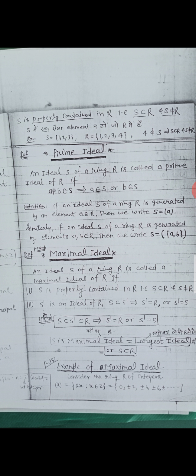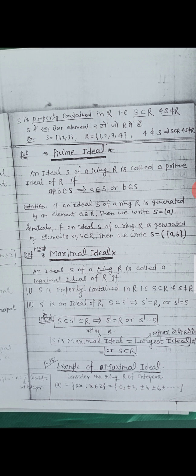Maximal ideals. An ideal S of a ring capital R is called a maximal ideal of capital R if, first, S is properly contained in capital R, that is, S is a subset of R and S is not equal to R. Second, if S' is an ideal of R and S is a subset of S', that implies S' = R or S' = S.